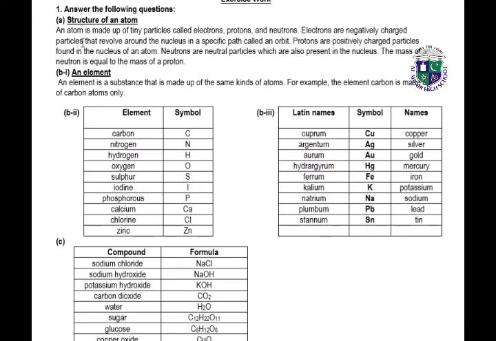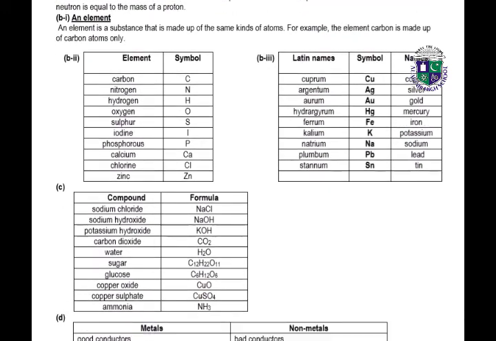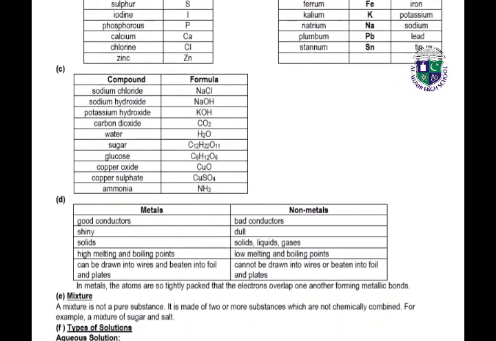Electrons are negatively charged particles that revolve around the nucleus in a specific path called an orbit. Protons are positively charged particles found in the nucleus of an atom. Neutrons are neutral particles which are also present in the nucleus. The mass of a neutron is equal to the mass of a proton. An element is a substance that is made up of the same kind of atoms. For example, the element carbon is made up of carbon atoms only. So here we have the same tables as we just studied above.